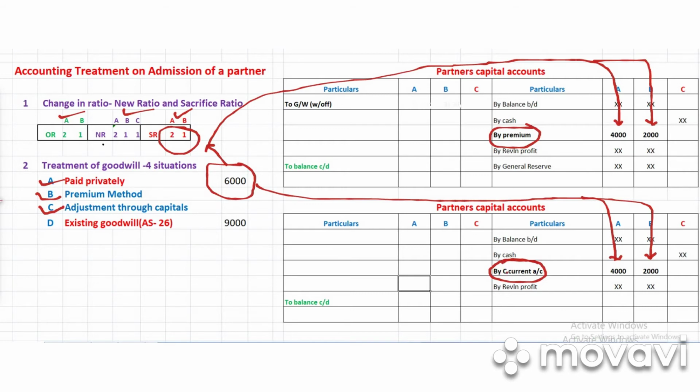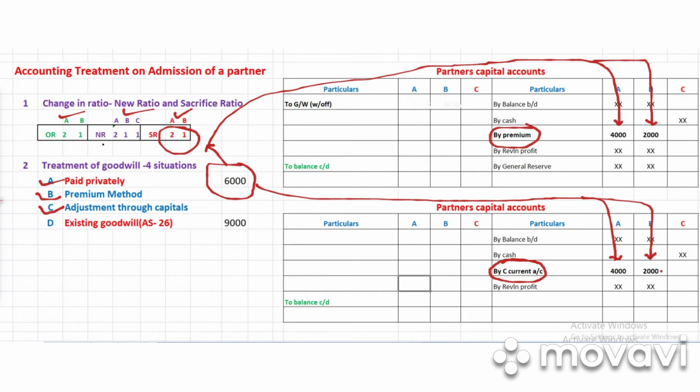And why is it adjusted through the current account? Because if we put it as C's capital account, then what will happen? The same amount, this 4,000, 2,000, will be coming in C's column on the debit side. That means C has to give this money. So that much money, 6,000 rupees, will come as a deduction in his capital account. So in his capital account, his total capital will be reduced by that much amount.